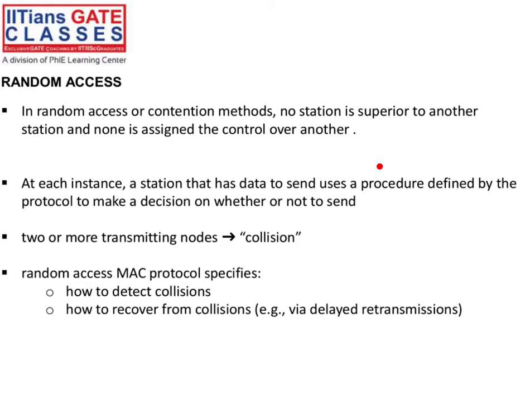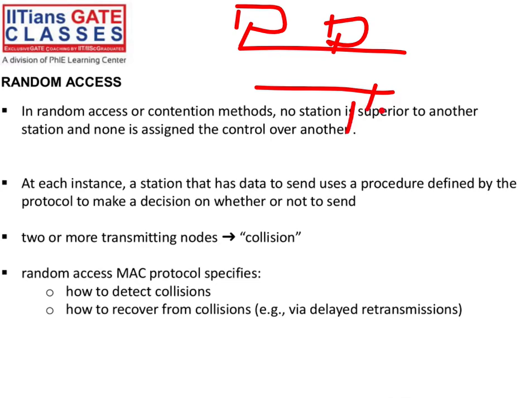So random access. In random access, you have a shared channel, right? Let's say this is your shared channel, and multiple stations are there. This is a station, here also a station, and here also some station is there, right? So in the random access protocol, there is no priority system, right? Any station can send its packet on the channel at any time, right? If I have a frame on my station, I can send it on the channel.